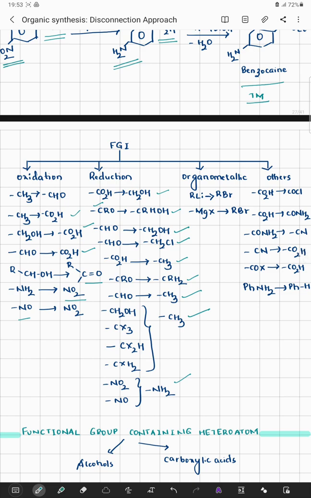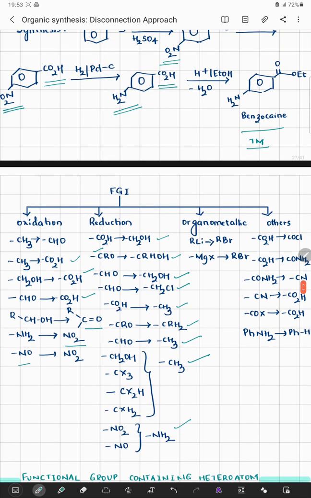Another system that we try to follow is the organometallic system. That means if there is a presence of RLi, an alkyl system associated with lithium, it can be converted to RBr. If there is a Grignard reagent, again I can convert it into an RBr system.